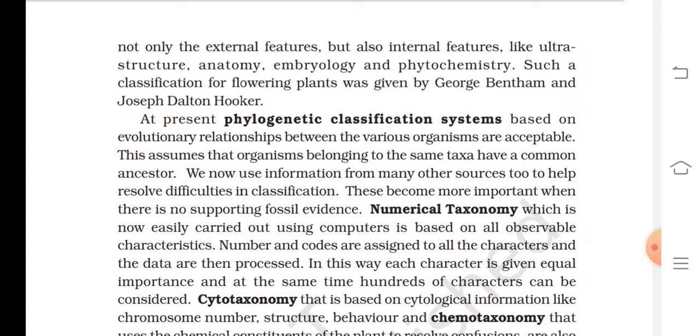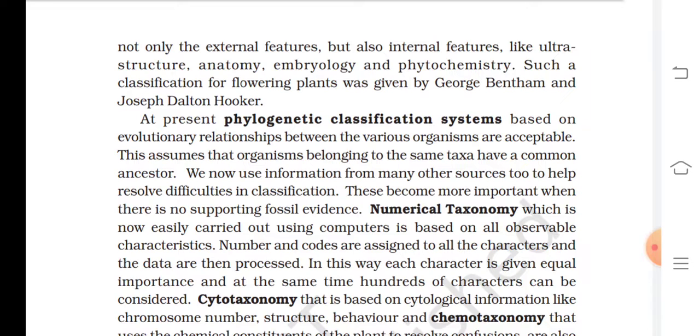Such a classification for flowering plants was given by George Bentham and Joseph Dalton Hooker. At present, phylogenetic classification systems based on evolutionary relationships between the various organisms are acceptable. These assume that organisms belonging to the same taxa have a common ancestor.